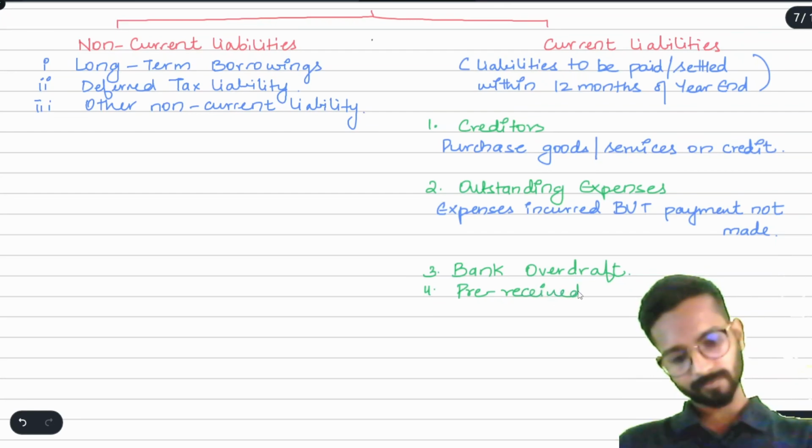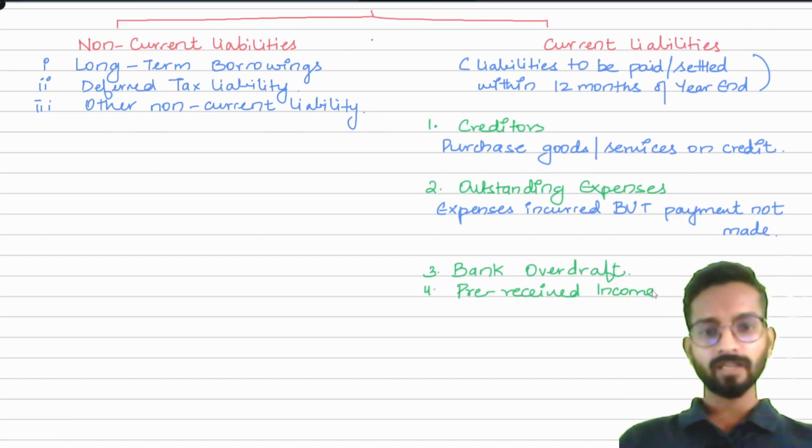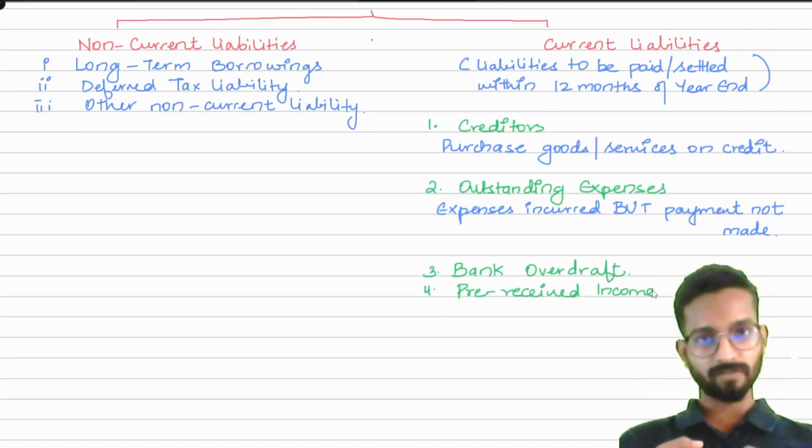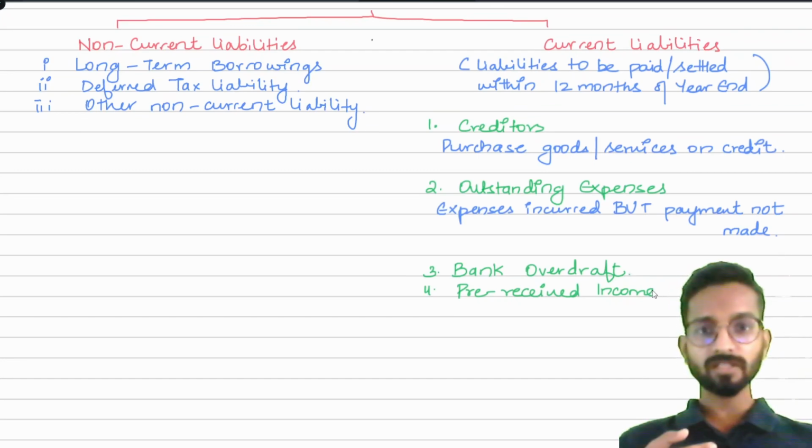Pre-received income. What do you mean by pre-received income? We had already taken this example in the previous videos. Suppose a student comes to me for tutoring services. He gives me the fees for the entire year, say 10,000 rupees, on the very first day. It means now I have received that money, but I cannot say that is my income.